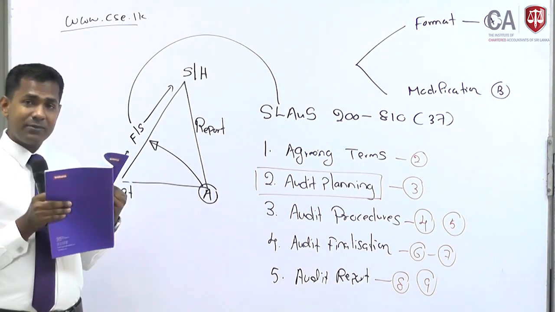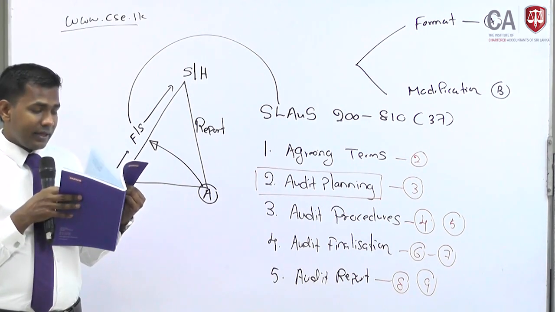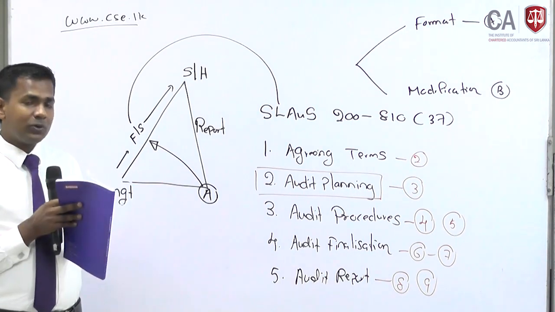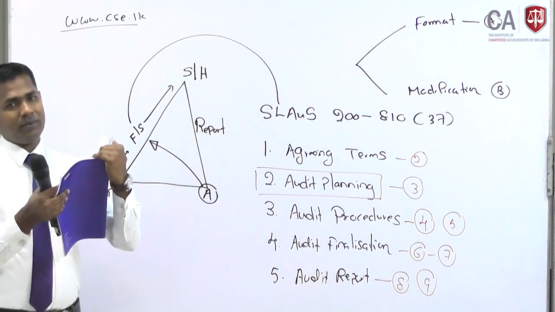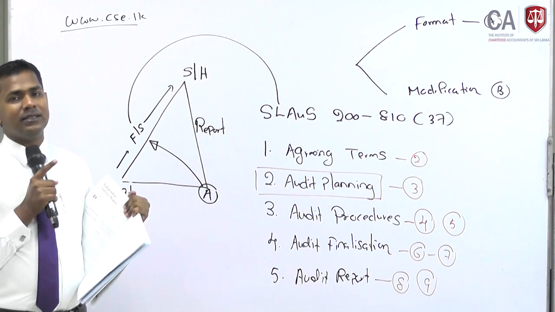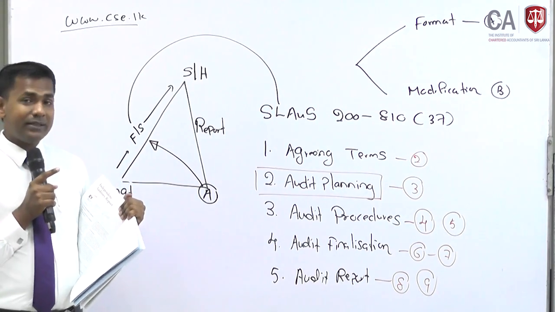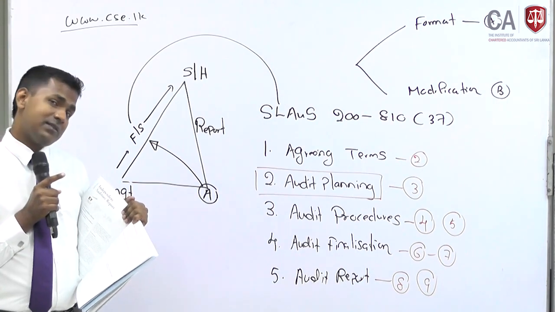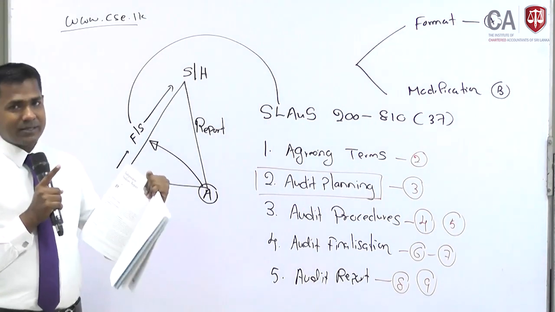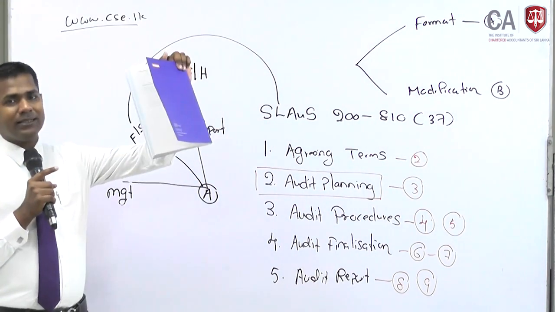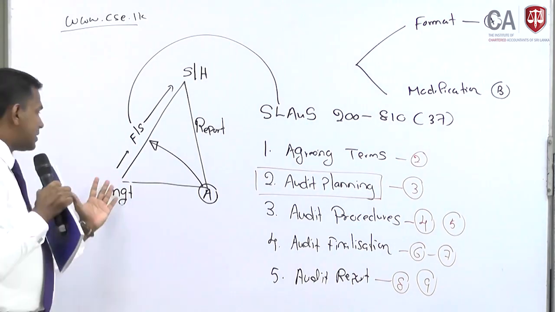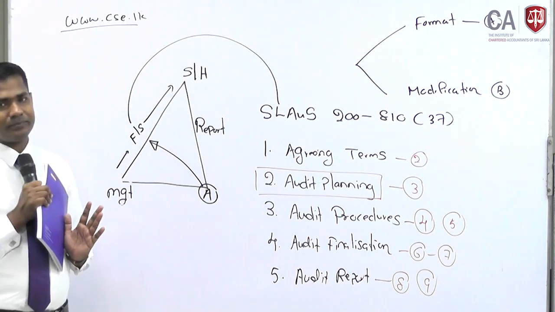Before these financial statements are incorporated in this particular booklet, there are 3 pages. Those 3 pages are the auditor's report. It may be 2 pages, 3 pages, or 4 pages, depending on the circumstances, the nature of the business, and the issues the auditor has encountered. But what I'm trying to say here is, this annual report belongs to whom? This annual report belongs to the management, and it is given to the shareholders to read.